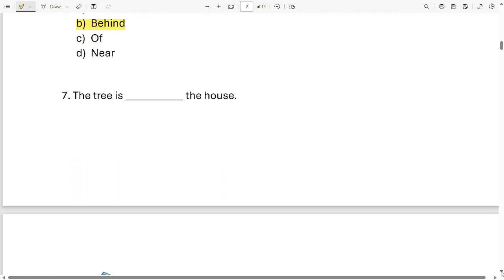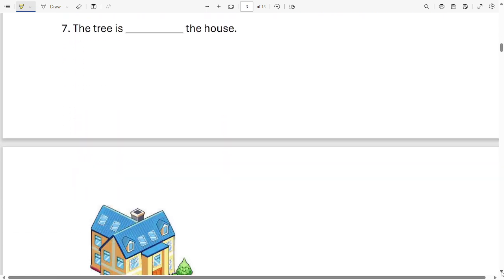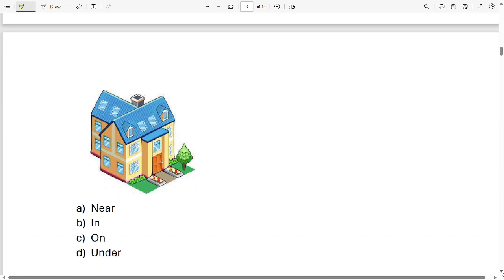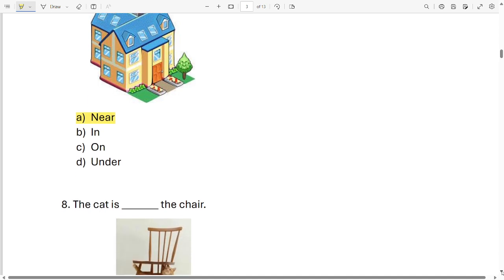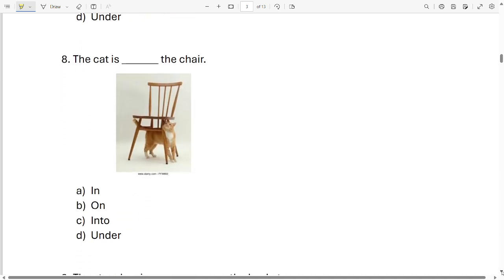The next sentence is the tree is dash the house. Your options are near, in, on, under. Now, which one is correct? The tree is near the house, or the tree is in the house, the tree is on the house, or the tree is under the house. Which one is correct? It is option A. The tree is near the house. Okay? Understood?